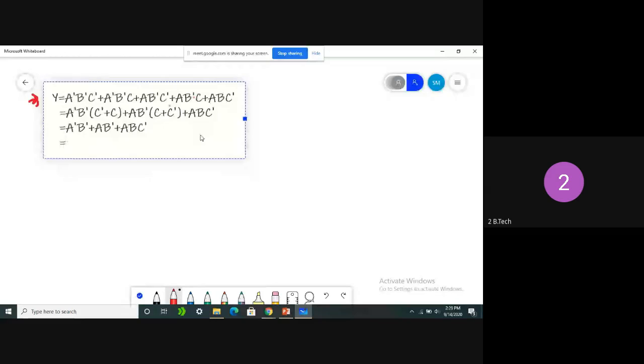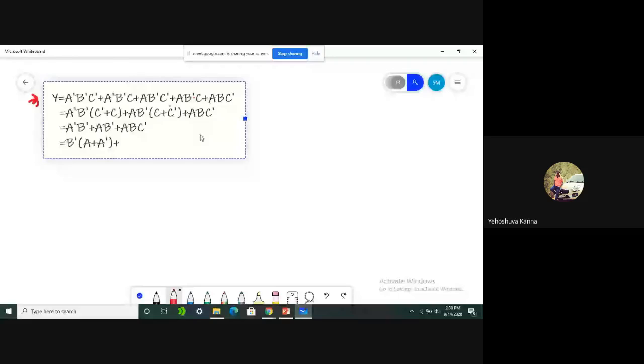So what are we left with? A plus A bar. What is the A plus A bar value? Again, one. So finally we got B bar into A, B, C bar. A, B, C bar. Again, what is the value?